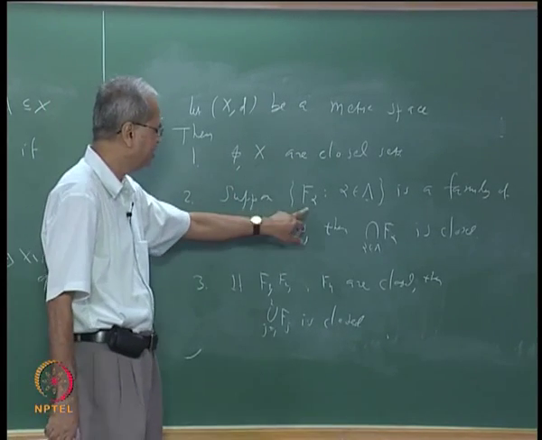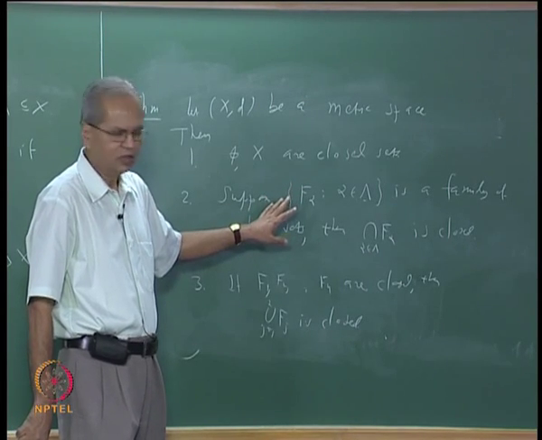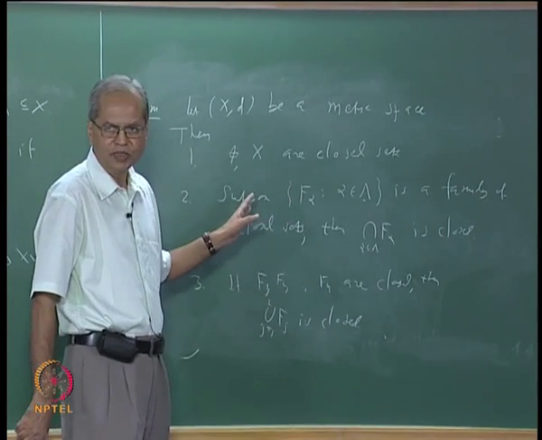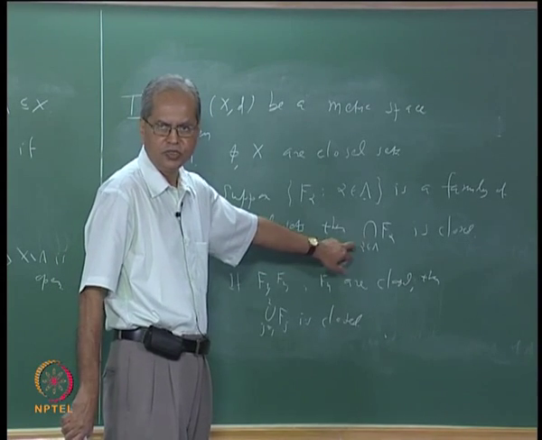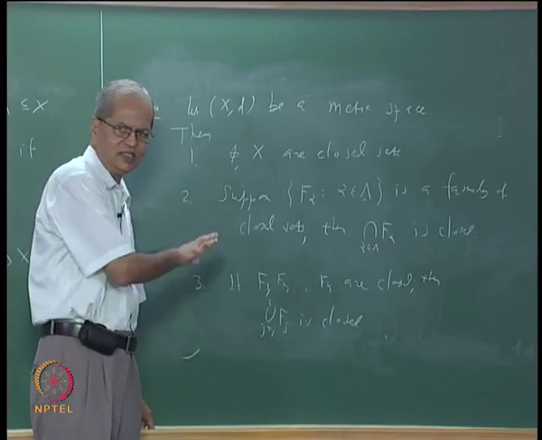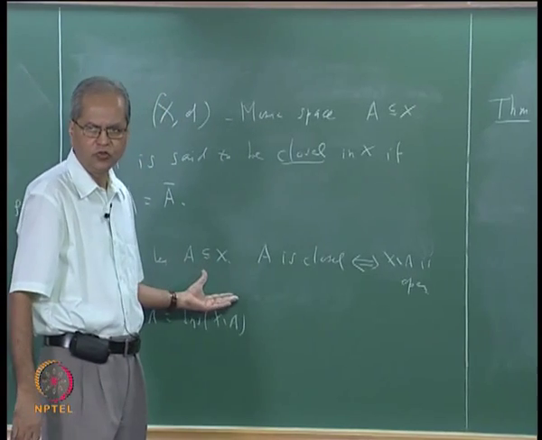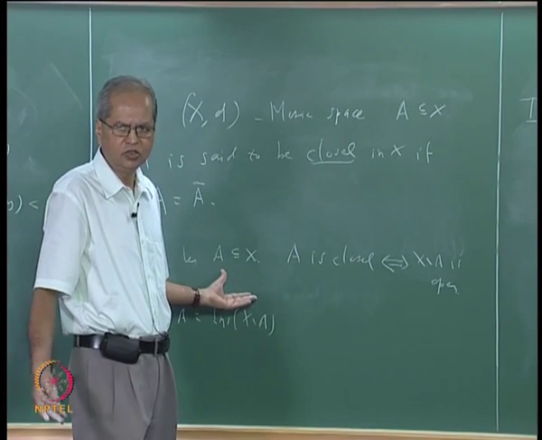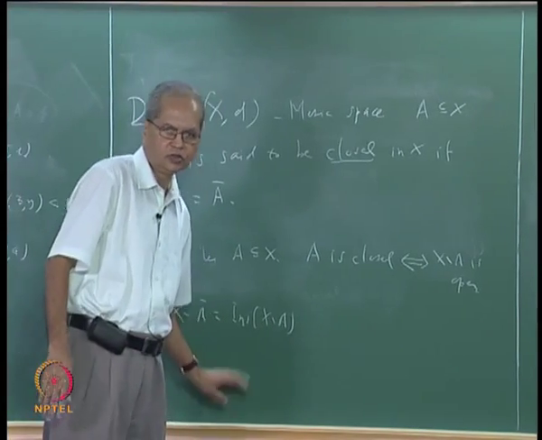You can do the same thing here. For example, if each F_alpha is closed, it means its complement is open. So you take the union of those complements, that will be nothing but the complement of this intersection, that will be open, so this is closed, and in a similar way you can prove this. In other words, you prove all these things using this theorem and the corresponding properties of open sets and the so called De Morgan's laws. I think we will stop with that for today.